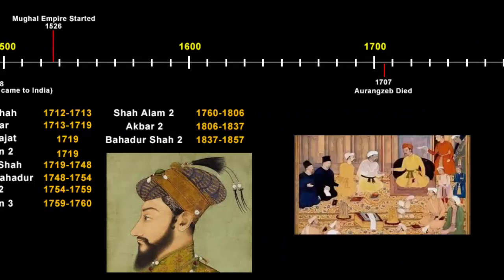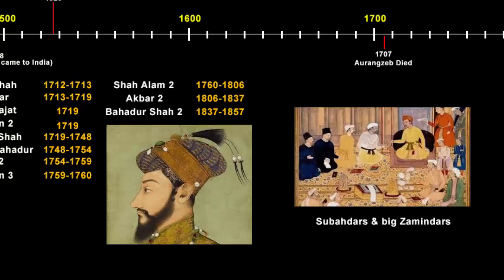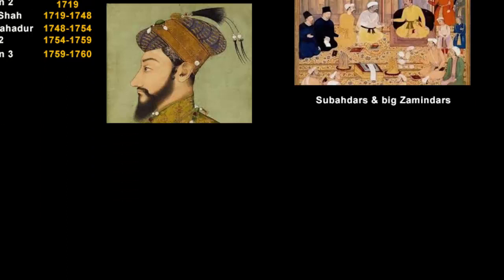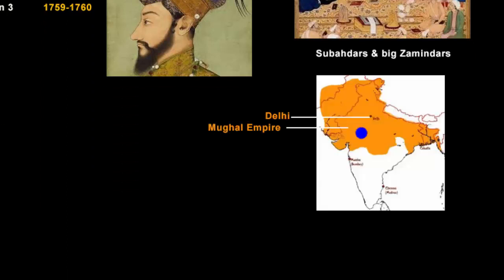Now as soon as a powerful influential ruler died, all of his governors, who were also known as Subedars, and the big Zamindars, all slowly started dividing, because it was now beneficial for them to establish their own small regional kingdoms so that they could be the king. It's like, now the emperor is dead, so forget Delhi, forget the center, no one cares what's going to happen. Let's get back to our regional places and establish our own rule. Things of that sort were happening.